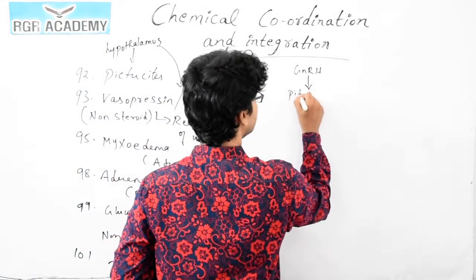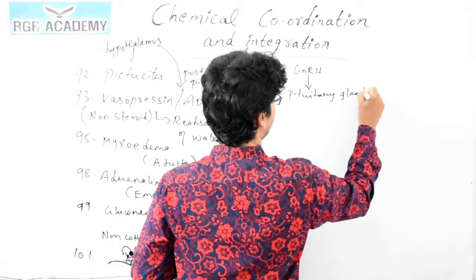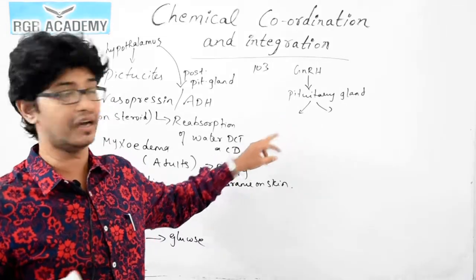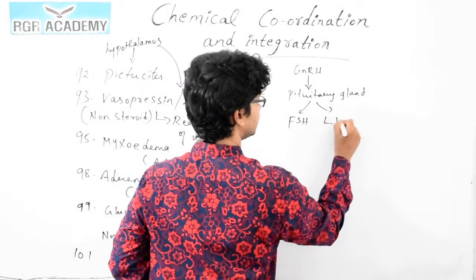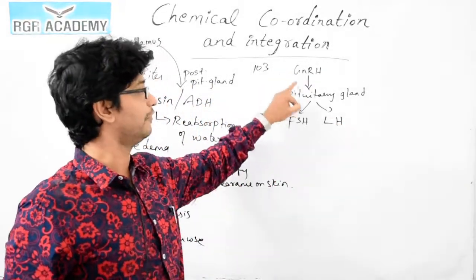From the pituitary gland, hormones like follicle stimulating hormone and luteinizing hormone are produced. This is the flow.